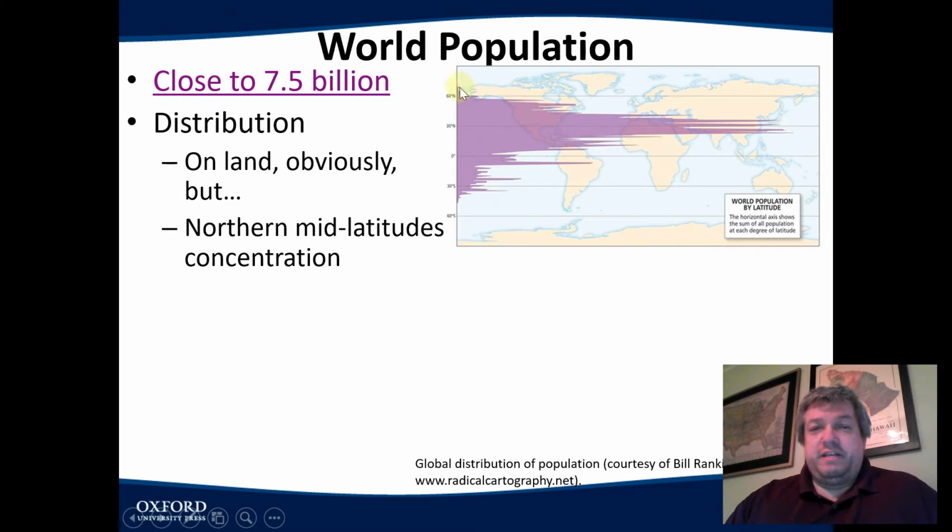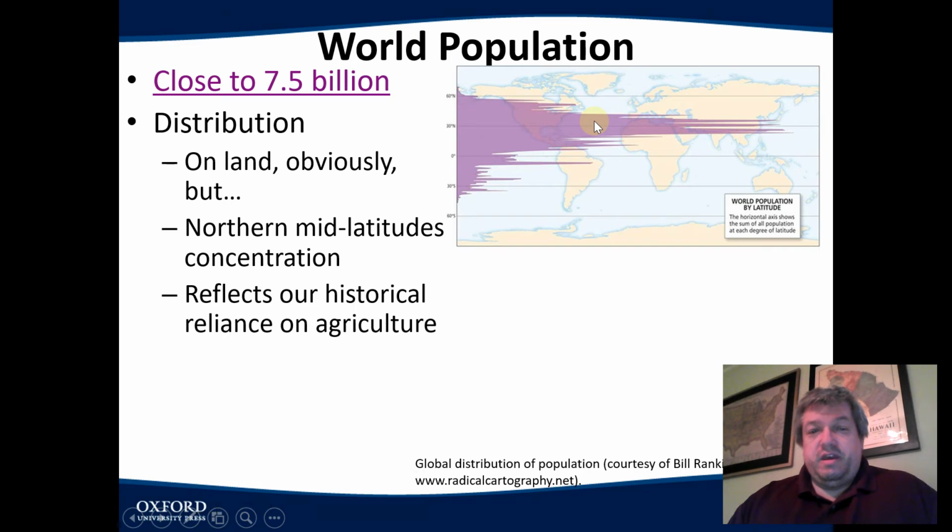And if you think about why there would be fewer people living north and south, well, think about it. It gets cold, so it's colder up here and it's very cold down here. And also down here, if you notice, there's less land than up here. So the land that is available and warm enough for us to live in is clustered right here, and so our population clusters that way. And it also reflects our reliance on agriculture. I mean, up until recently, we had to live near farms for food, and the most fertile farm fields tend to be right through here and right through here. There's just more land to feed people.